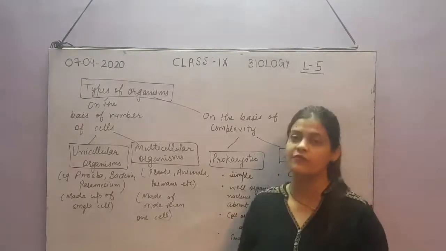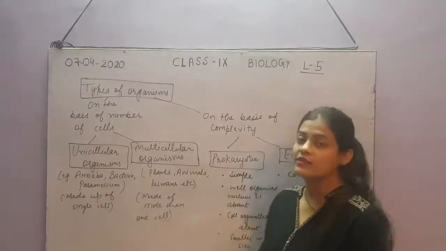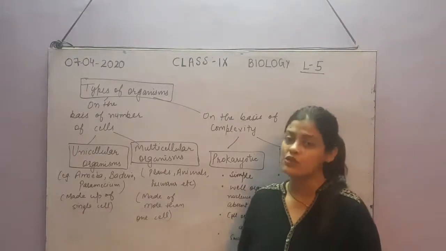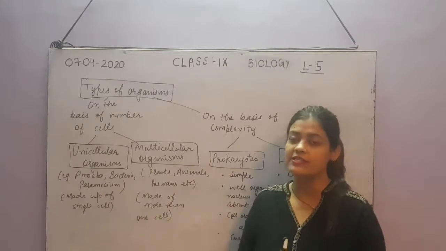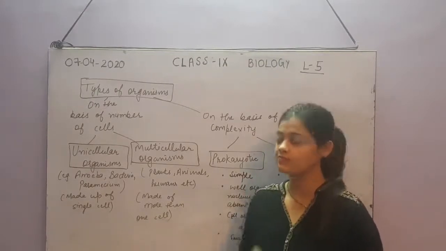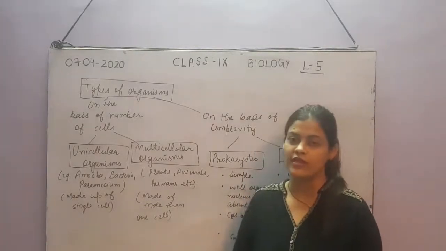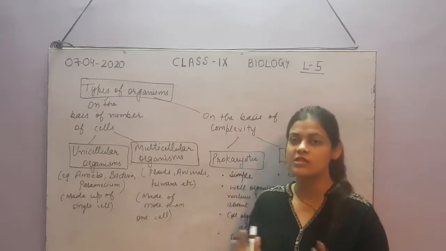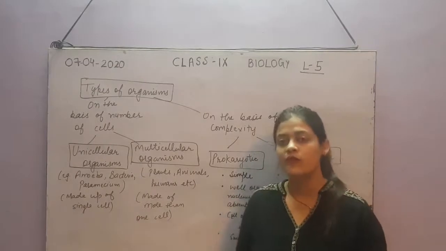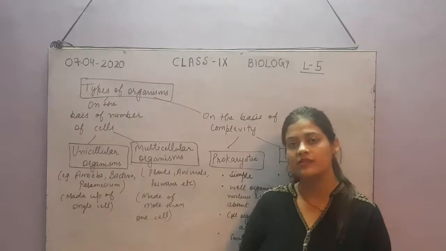For example, if we talk about humans, in our body we have billions of cells. So in that case, the complexity of the organism will also be increased. It is not possible for a single cell to perform all the functions. That is why in these complex, multicellular organisms, the cells work together in groups which are called tissues. A group of cells which perform a single function together is called a tissue.